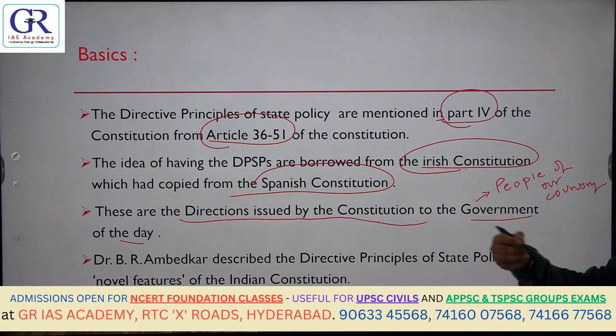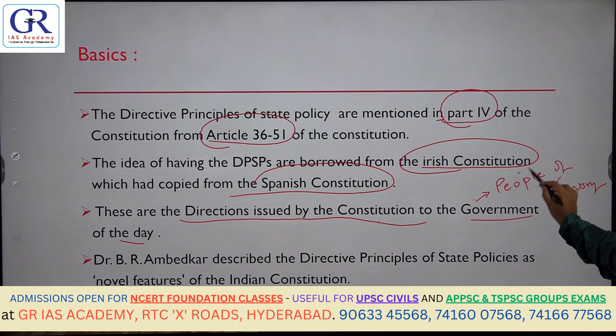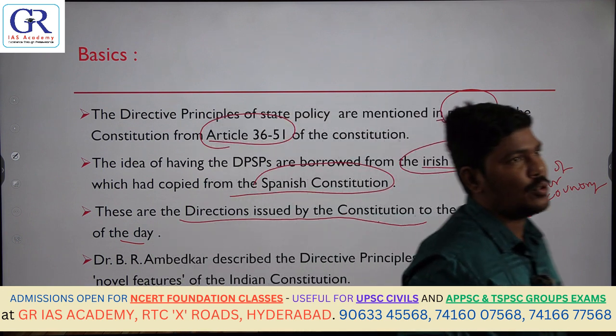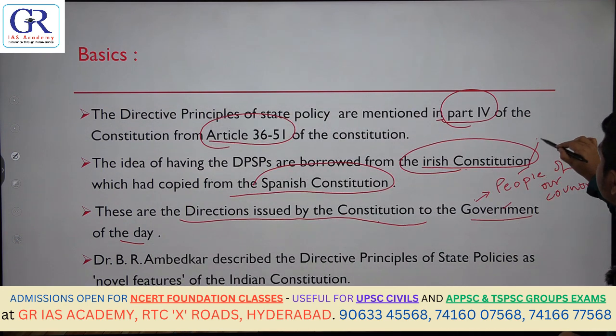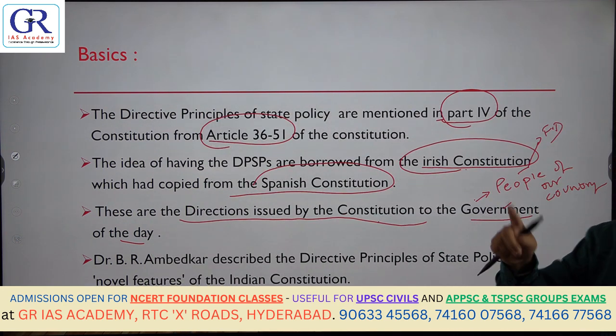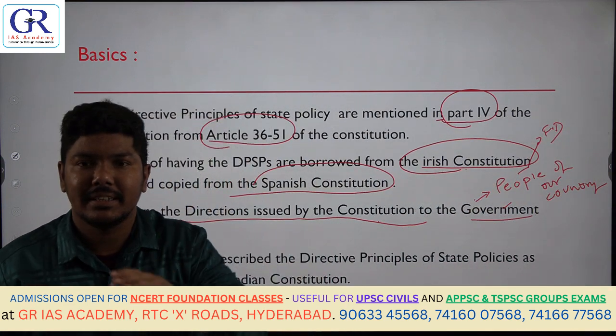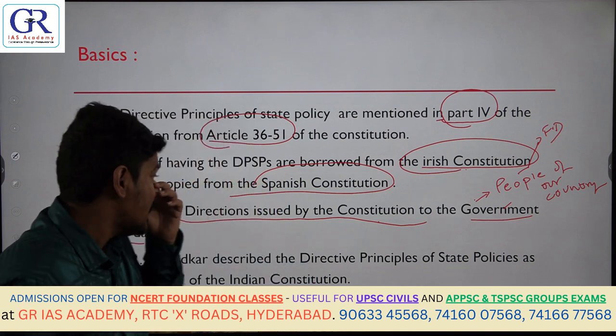Are the directive principles like that? Directive principles are to the people or to the government? To the government. And if it is to the people, those directions we call fundamental duties. It's okay that you have to follow these particular things, you have to do this, should not do that.